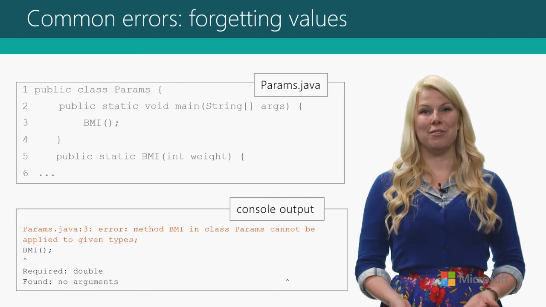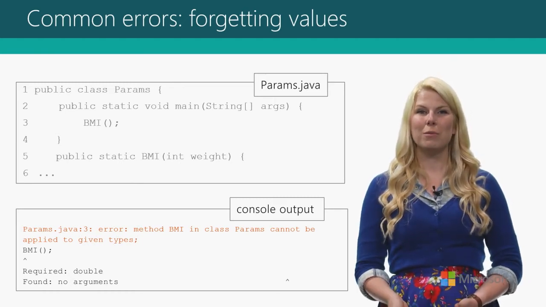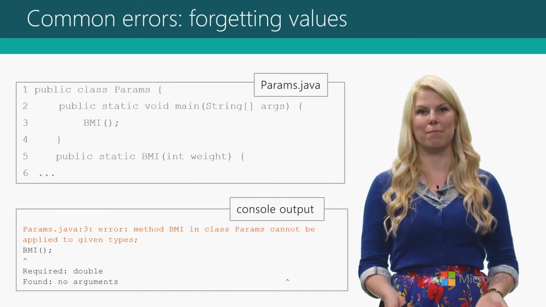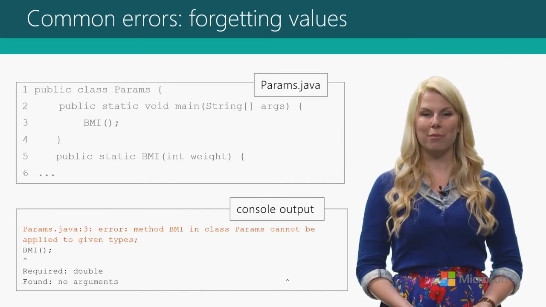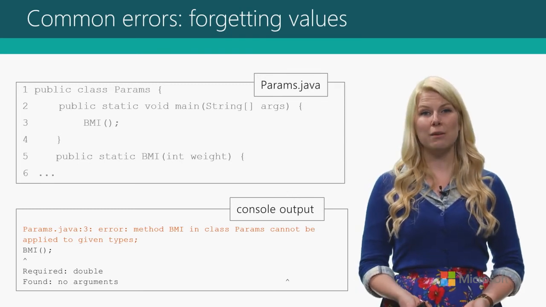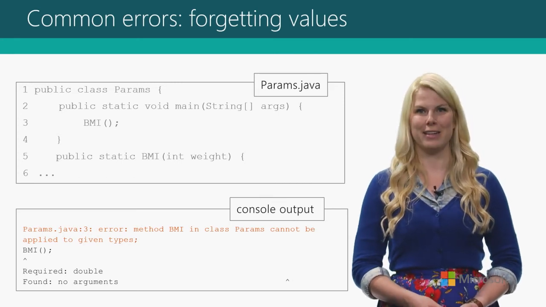Since you now have a few different things to keep in mind, let's talk about some of the most common errors. One of the most common things with parameters is you can do a great job declaring them in the method header, but when you call the method, you can forget to pass them in. This will cause an error. If you define parameters within the method header, whenever you call that method, you're going to be expected to give that information.